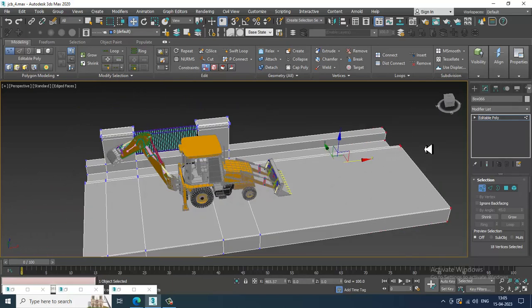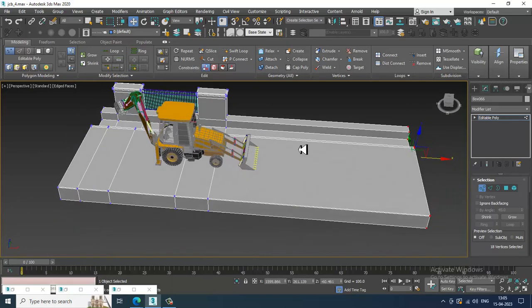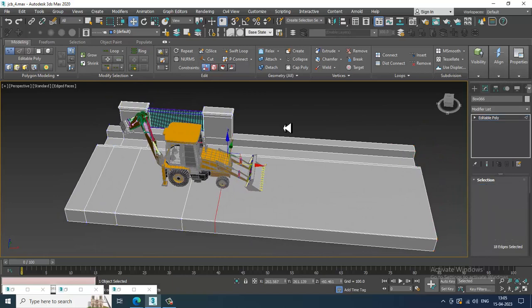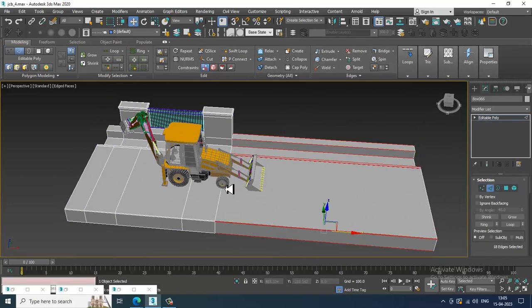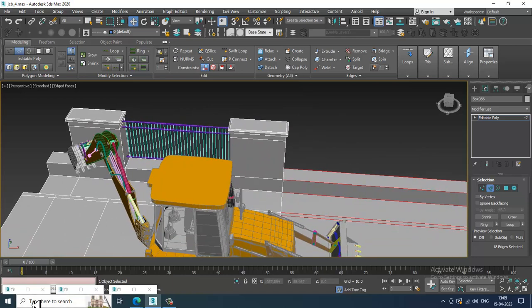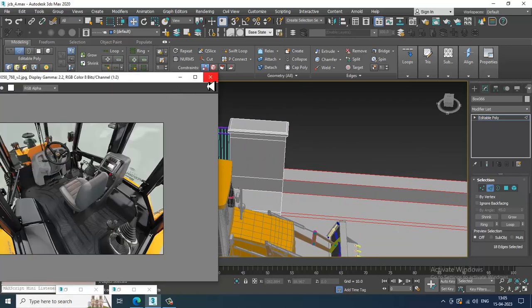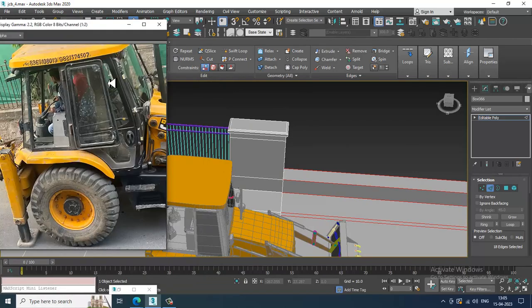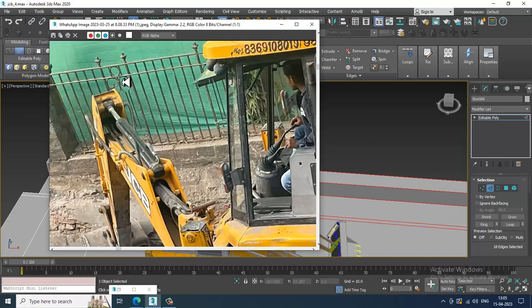I'll shuffle this further. Again select this. Or else we can first do some of the details which are required. So we have some details.